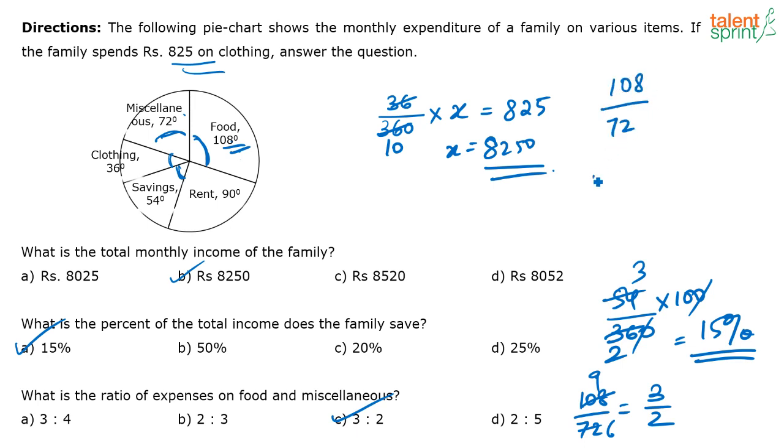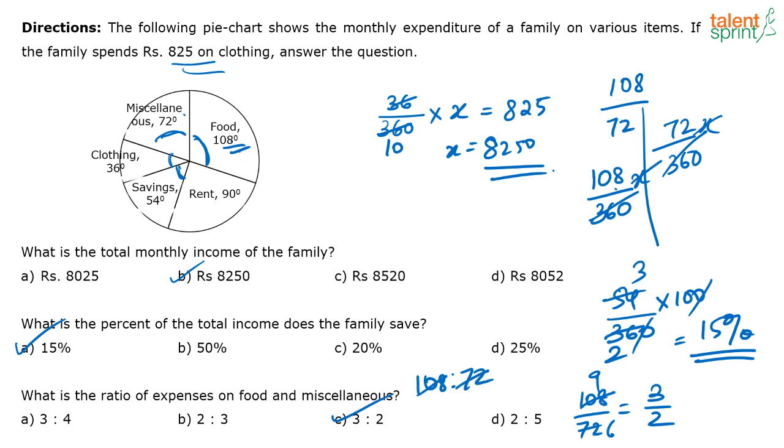You can say the total expense is 360 degree, right? Out of that 108 is food. Similarly, out of 360, 72 is miscellaneous, right? If the total expenditure is X, out of this, these are the correct values, then you find a ratio. Again, all this is going to get cancelled because everything else is the same. So directly you can take the required ratio 108 is to 72, and if you do this, 12 will go in both of these, right? 12 9s are 108, 12 6s are 72, so that is 9 is to 6 or 3 is to 2. That's how I got. I hope it is clear now, Gaurav.